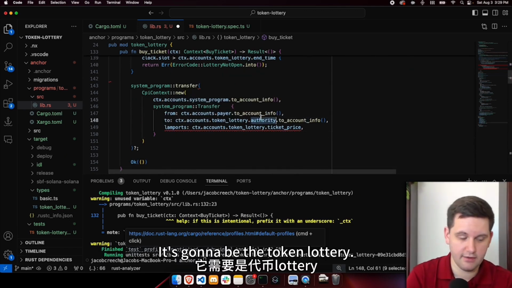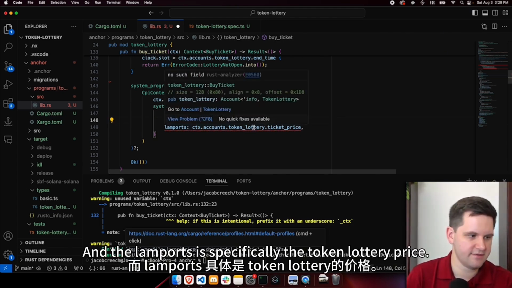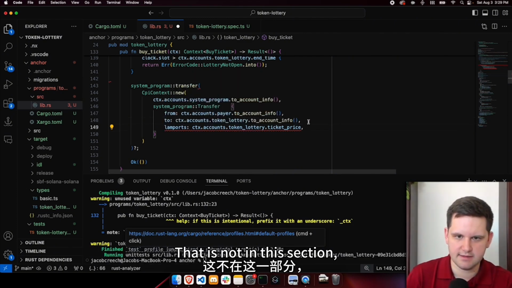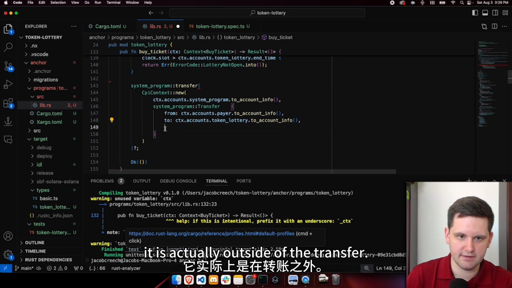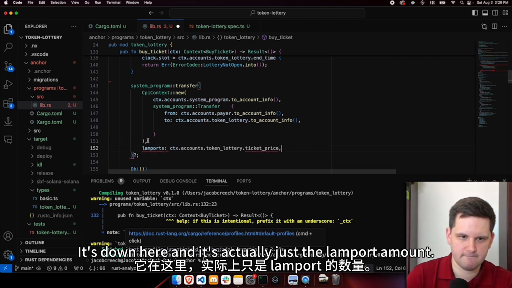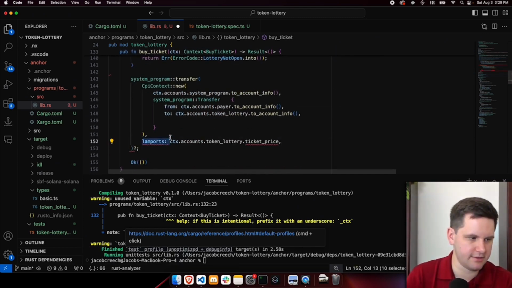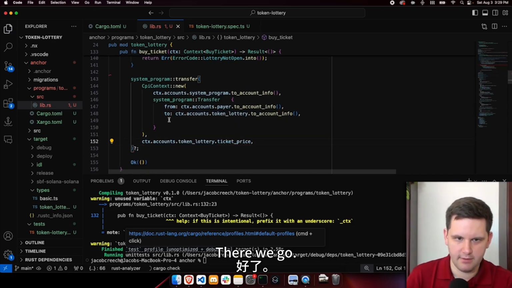It's going to be the token lottery account itself. And the lamports is specifically the token lottery price. That is not in this section. It is actually outside of the transfer. It's down here, and it's actually just the lamport amount. There we go.